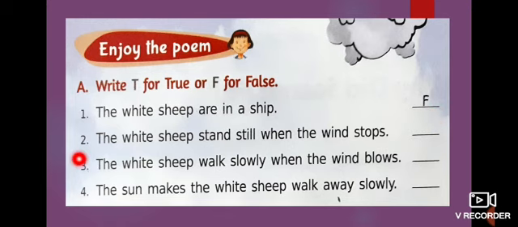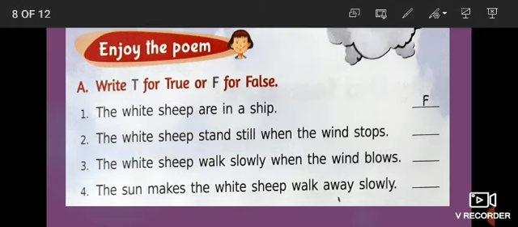And look at the second one. The white sheep stands still when the wind stops. When the wind stops, the white sheep cloud also stands in one place. So is it right or wrong? It's correct only, no? The white sheep stands still when the wind stops. It's true. So you have to write T.